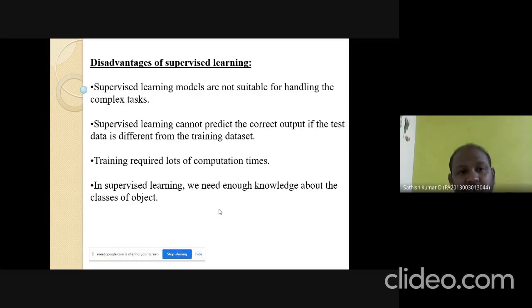The next one is the disadvantages of supervised learning. Supervised learning is not suitable for handling complex data, because with complex data it is very difficult to train the data. Supervised learning cannot predict the correct output if the test data is different from the trained data set, because sometimes if the trained data set does not match the real time data, then supervised learning is not suitable for that scenario. Training requires lots of computation time. In supervised learning, we need enough knowledge about the class of objects. These are some of the